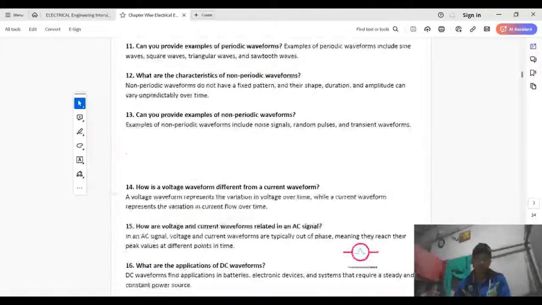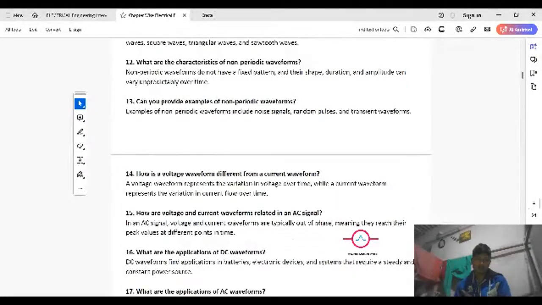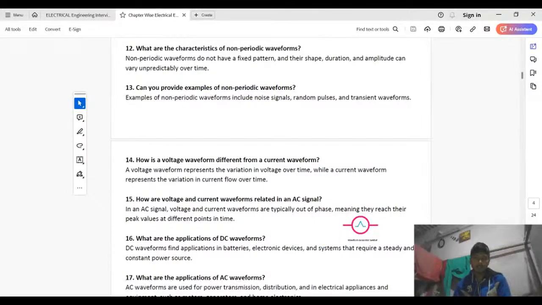What are the characteristics of non-periodic waveforms? Non-periodic waveforms do not have a fixed pattern, and their shapes, duration, and amplitude can vary unpredictably over time. Can you provide an example of a non-periodic waveform? Examples include noise signals, random pulses, and transient waveforms.